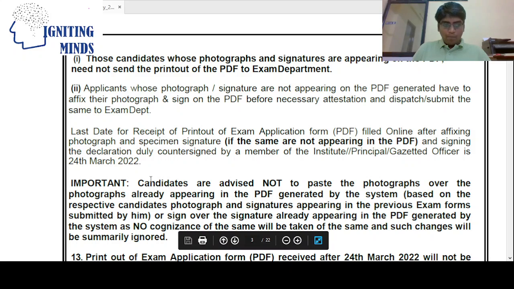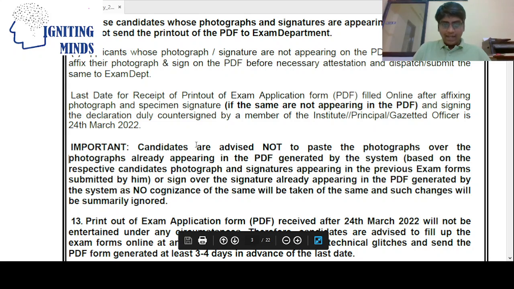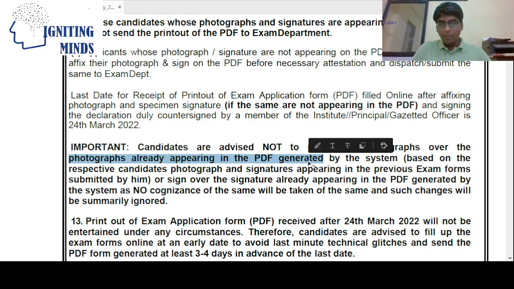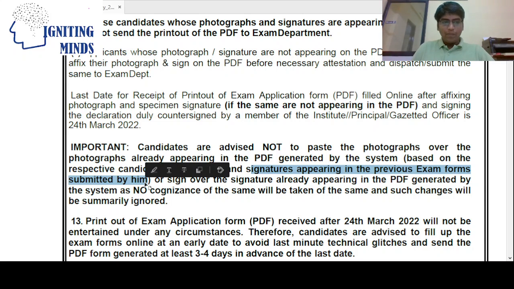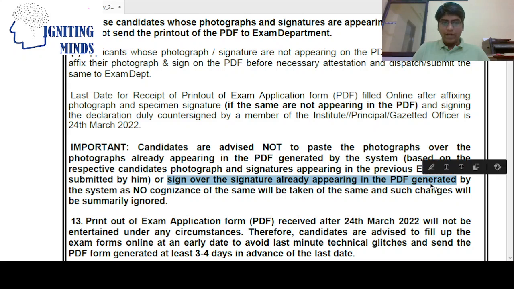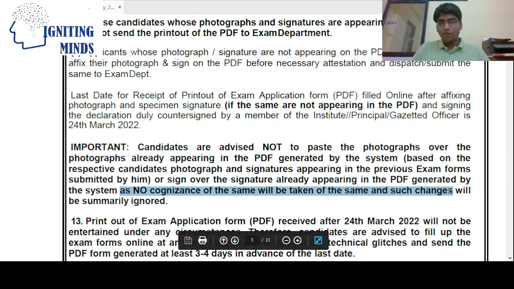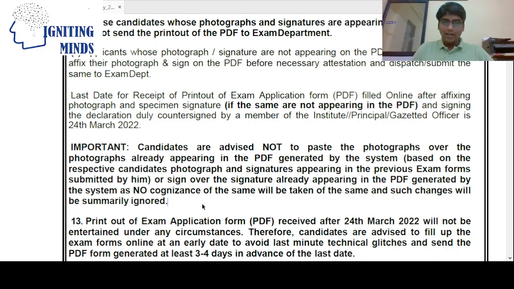Here an important announcement has been given by ICAI. Candidates are advised not to paste a photograph over the photograph already appearing in the PDF. If it is already appearing, you need not paste one. The signature appearing in the previous examination form will also be generated by the ICAI, irrespective of the candidates. If a signature is pasted over a signature already appearing in the PDF, the system will not take cognizance of it, and such changes will be summarily ignored. To summarize, even the previous examination photograph and signature will be generated by the system and taken.